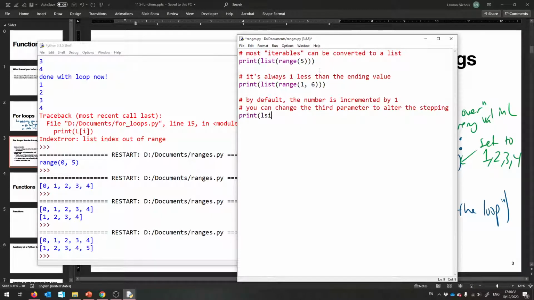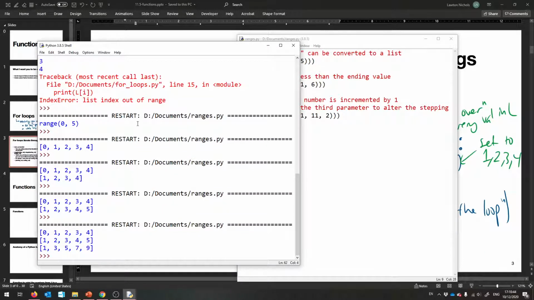So print list range, I don't know, 1 to 10, so inclusive, so 1 to 11. Step by 2, please. Now it'll go every 2, so it'll go 1, then 3, then 5, then 7, then 9.